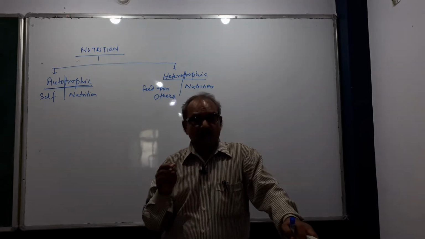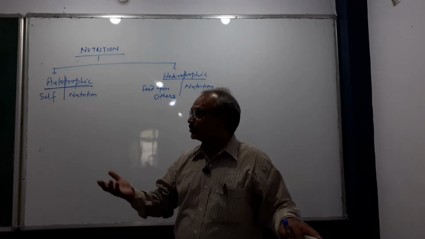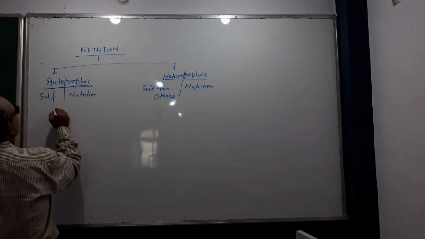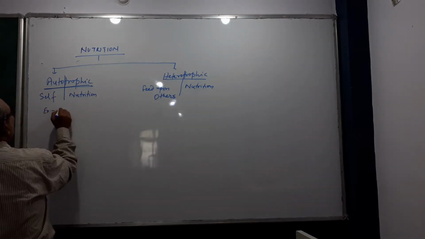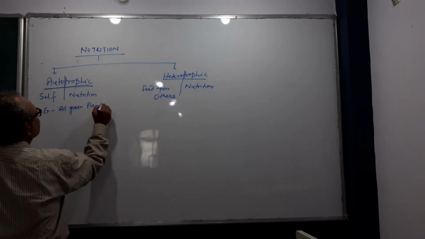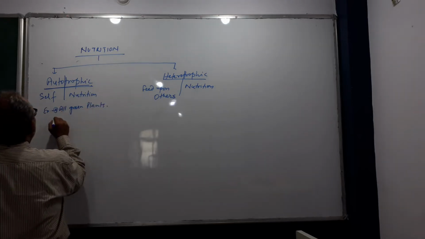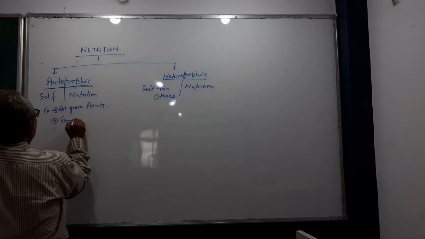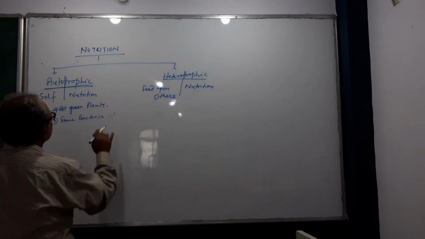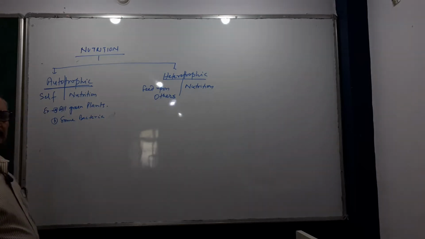The living organism is called an autotroph, and the mode of nutrition is called the autotrophic mode of nutrition. For example, all green plants, some bacteria also, right?